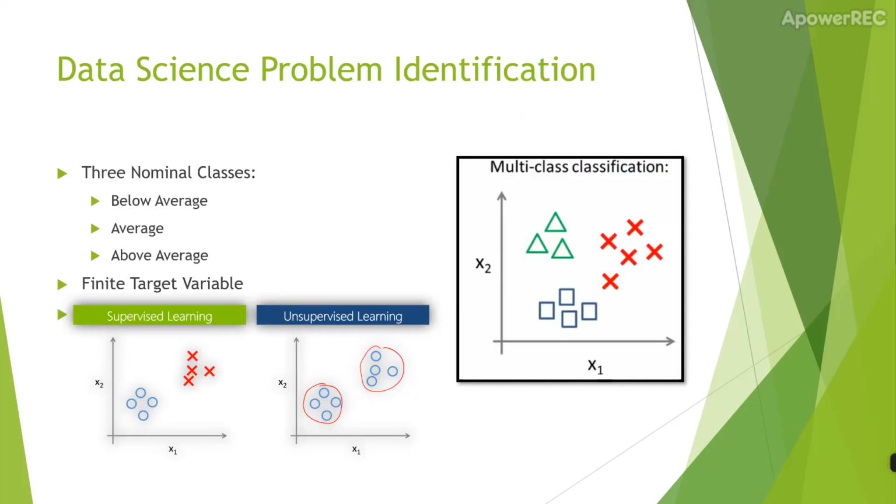Because I knew my target variable in advance and it had finite values, I was faced with a multi-class classification problem that employed supervised learning. It is a multi-class classification problem because there are three categories: above average, average, and below average. Furthermore, I am training my dataset to identify which class a set of observations belongs to. My target variable, or the video game's rating, will be derived from the percentiles of global sales.